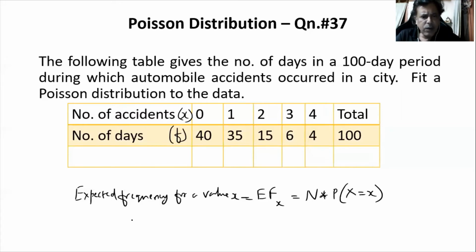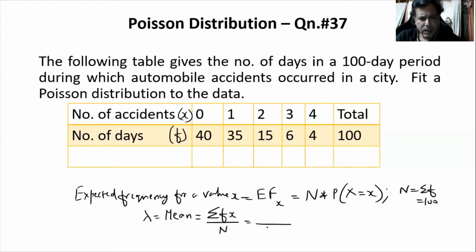Because if I have to fit a Poisson distribution, I need to know the value of lambda. We know lambda is the mean, and the mean from data can be calculated as summation fx divided by capital N, where capital N is the sum of all the frequencies that is available already. It is 100. So the denominator is 100.